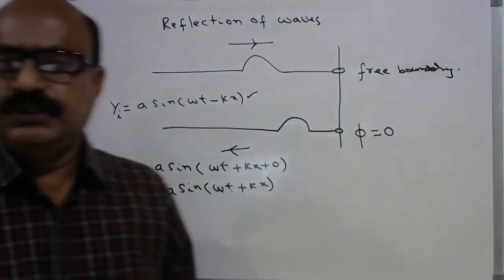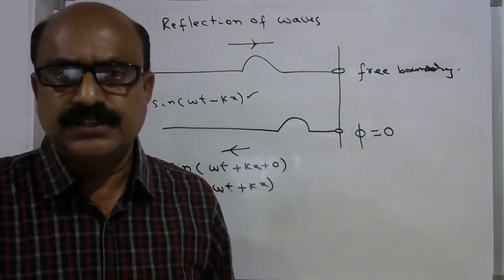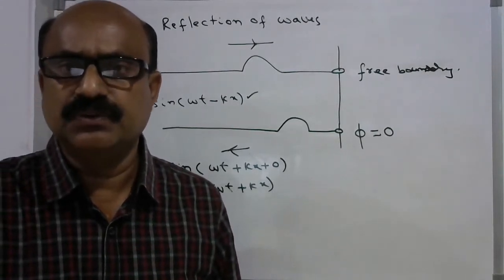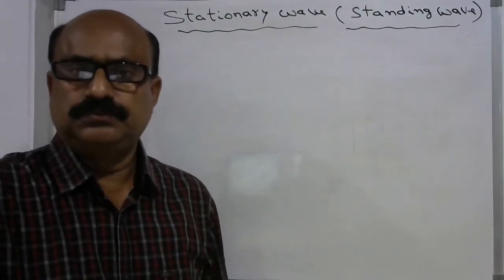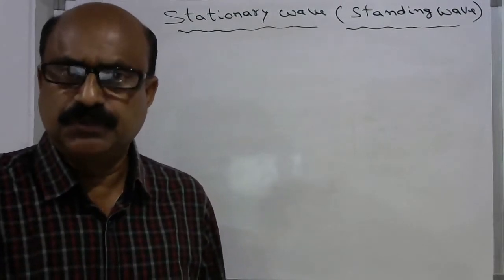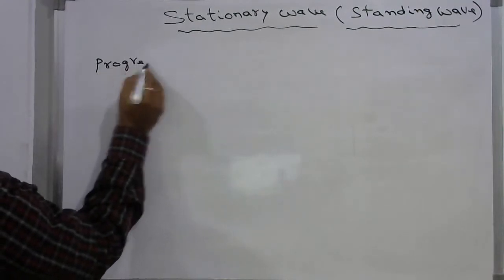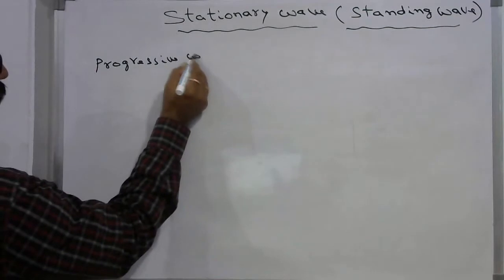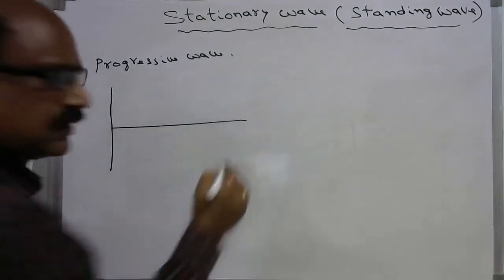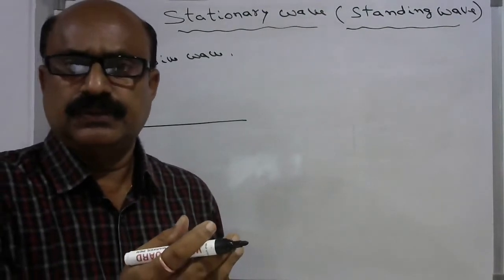And now let us see the formation of stationary waves in a string. How are stationary waves formed in a string? What will be the equation of a stationary wave? Now, what is the difference between a stationary wave and a progressive wave? Suppose you consider a progressive wave that starts from one point and travels continuously without changing its amplitude with a constant speed.